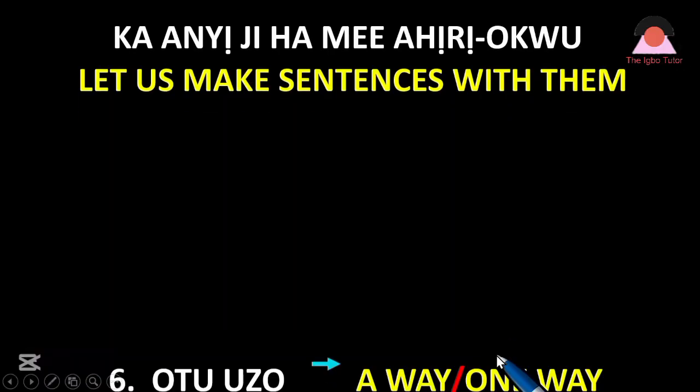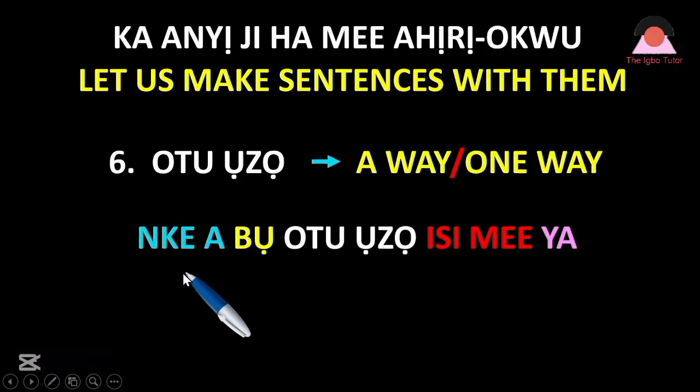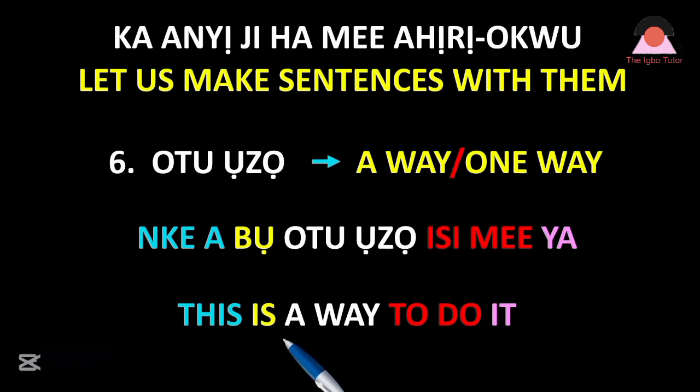Let's move. Ka anyị gaa na nke isii. Nke isii bụ otu ụzọ, a way or one way, as the case may be. It could be one way, it could be a way. Otu ụzọ, not ụzọ otu. Sentence now. Nke a bụ otu ụzọ isi mee ya. What does this mean? This is a way, or this is one way to do it. There are other options of how to do it. Nke a bụ otu ụzọ isi mee ya.